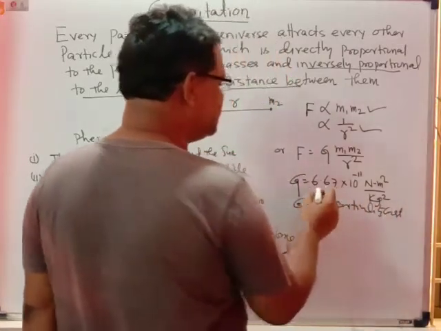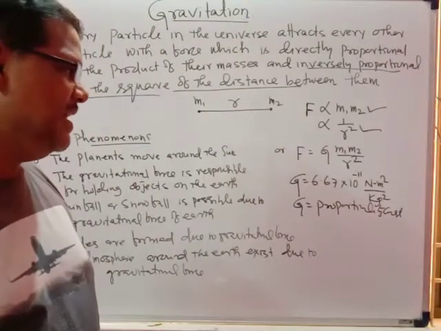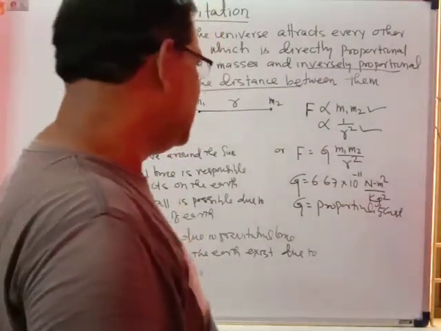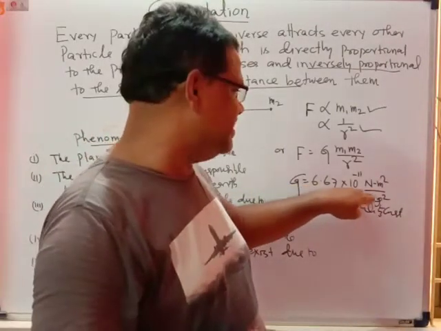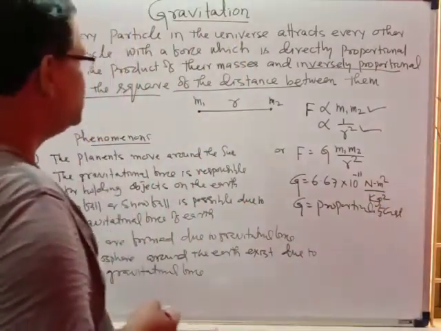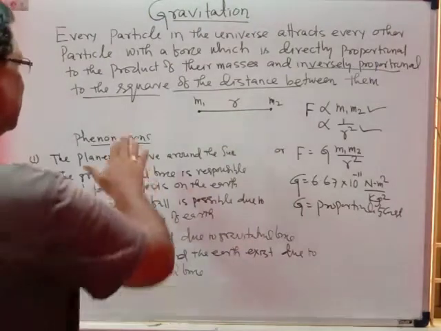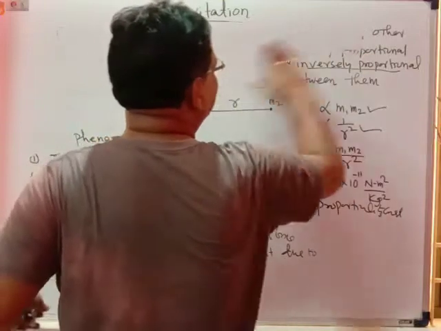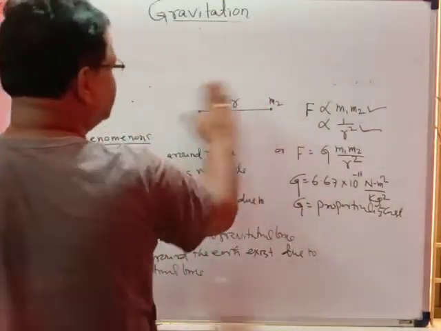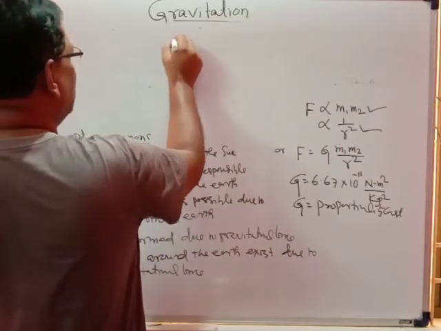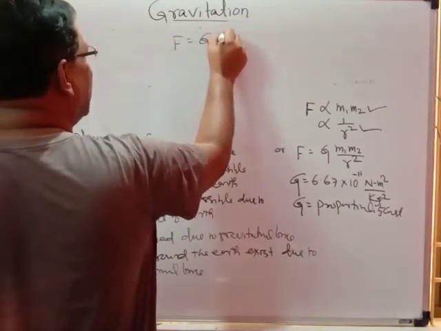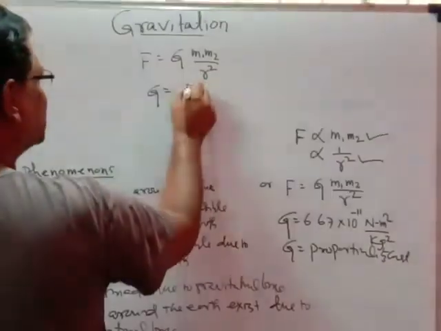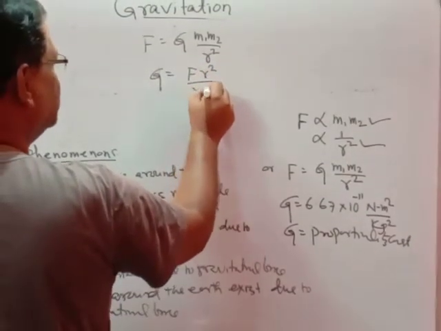Its value is 6.67 into 10 to the power minus 11, and the unit is Newton meter square per kg square. So for the force existing between the two masses, F equals G m1 m2 upon r square, and here you can find G equal to F r square upon m1 m2.